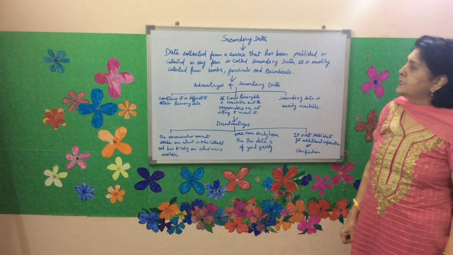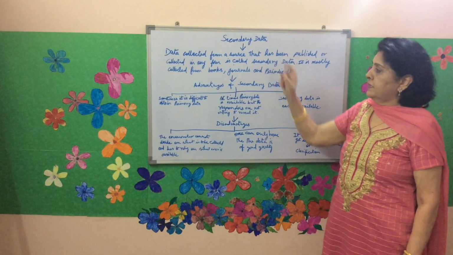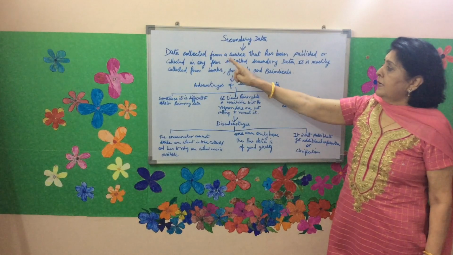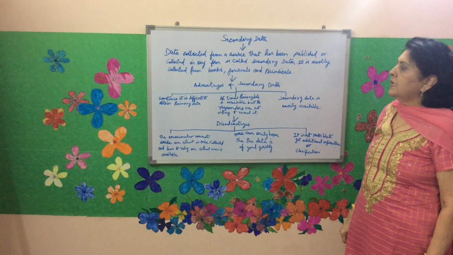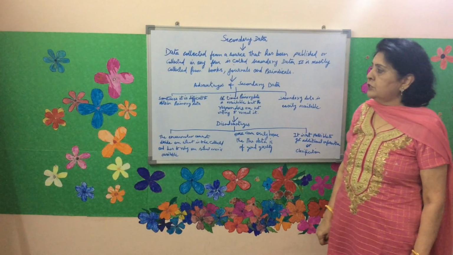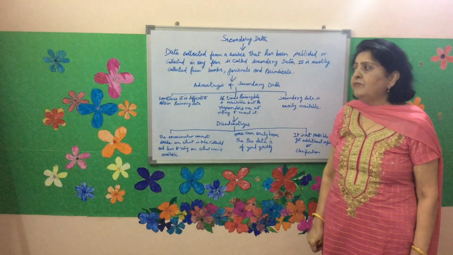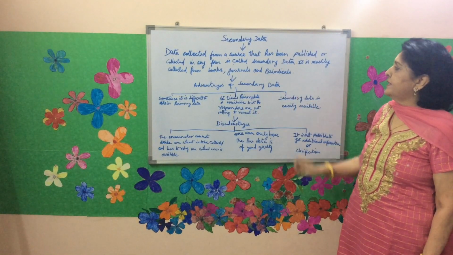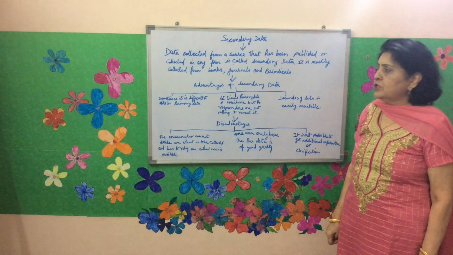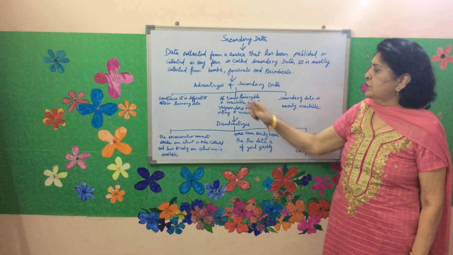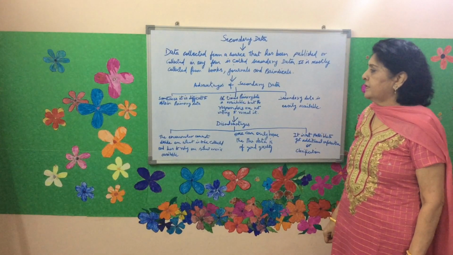Now, we will discuss secondary data. Data collected from a source that has been published or collected in any form is called secondary data. It is mostly collected from books, journals, and periodicals.